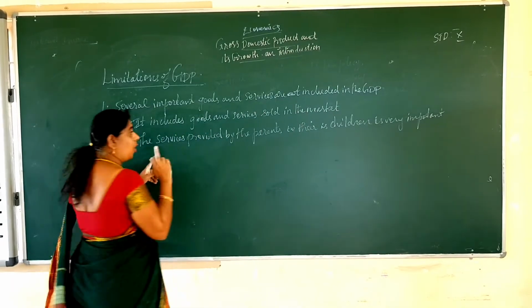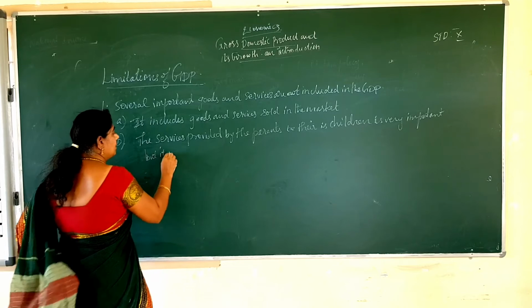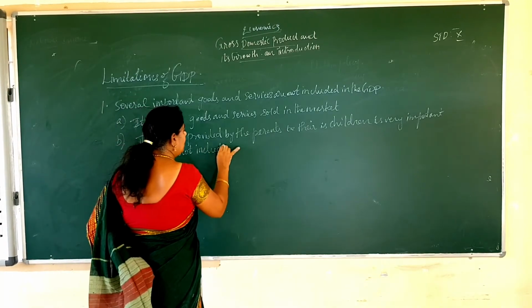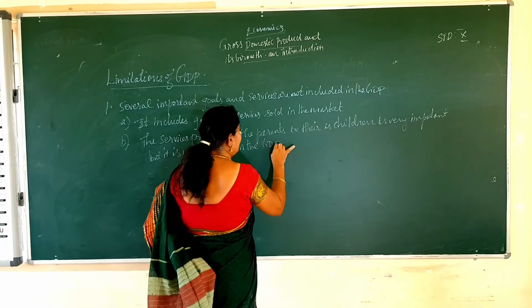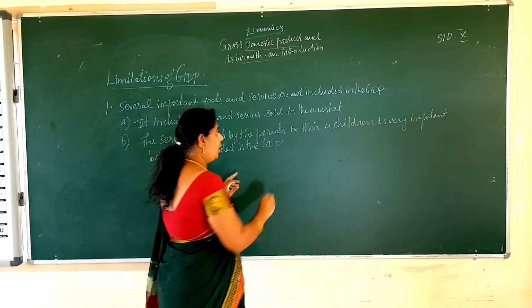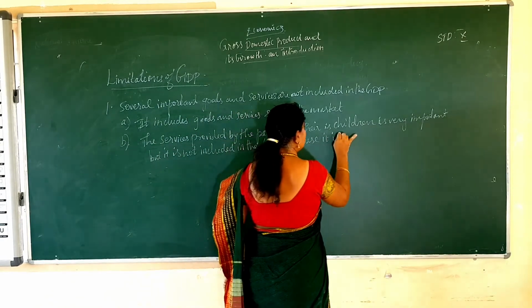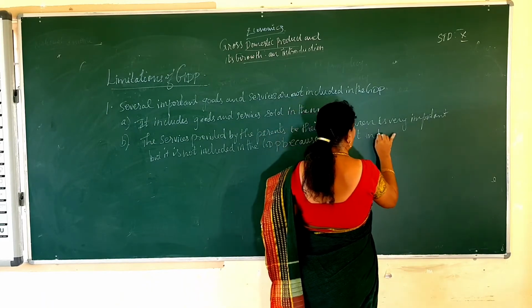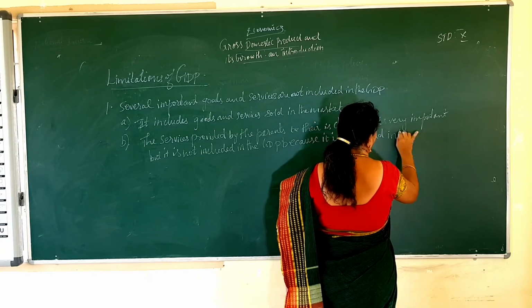But this is not included in the GDP. Why? Because it is not sold in the market.